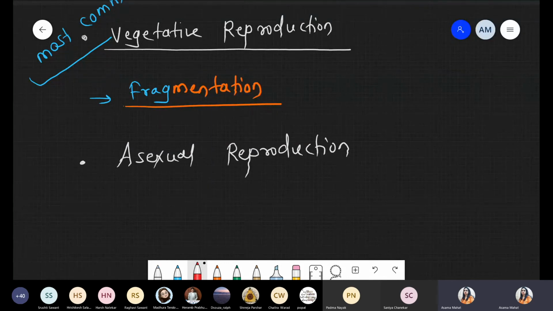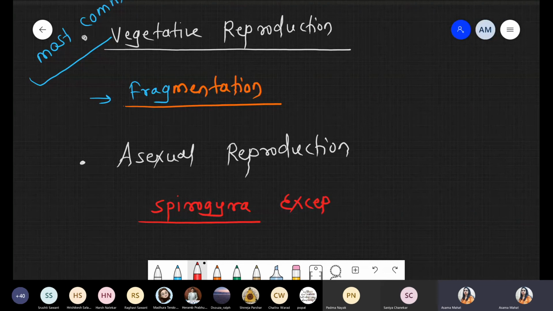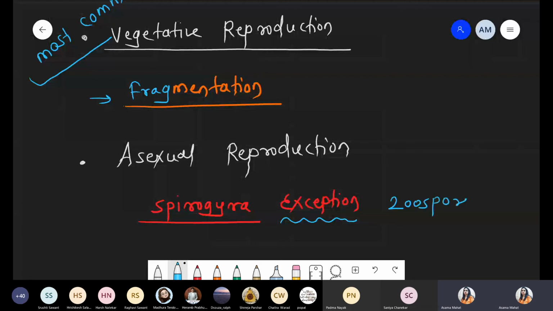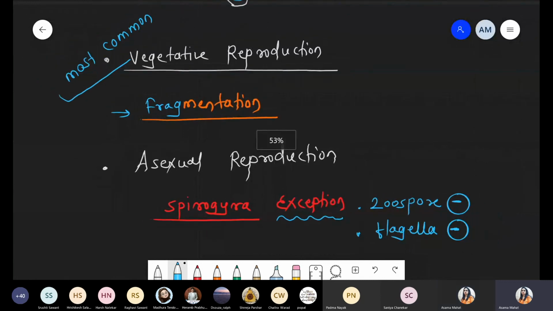But remember this condition: Spirogyra is an exception case, where zoospore structures are absent. And why is zoospore absent? Because Spirogyra is a typical structure which lacks flagella. Flagella are also absent. Got it?